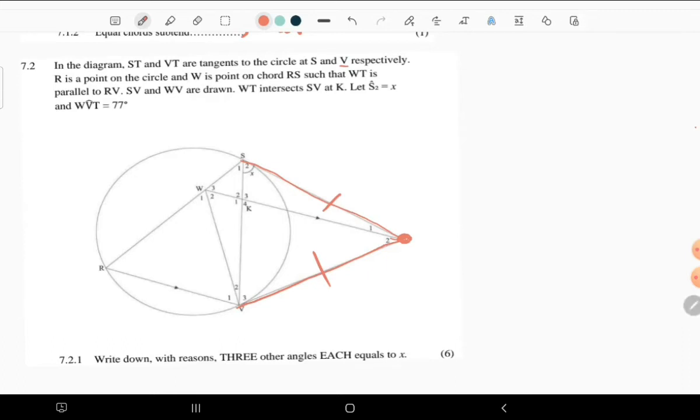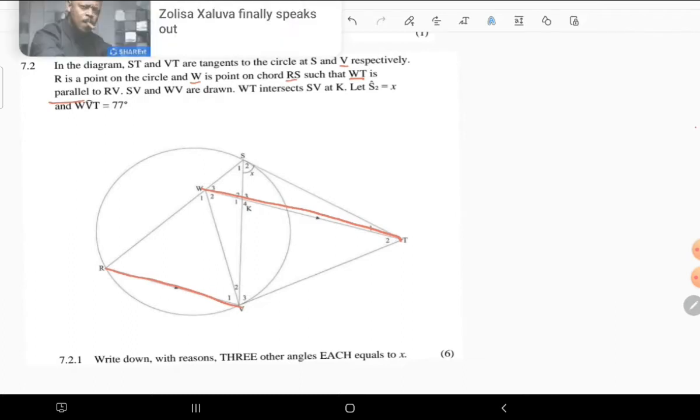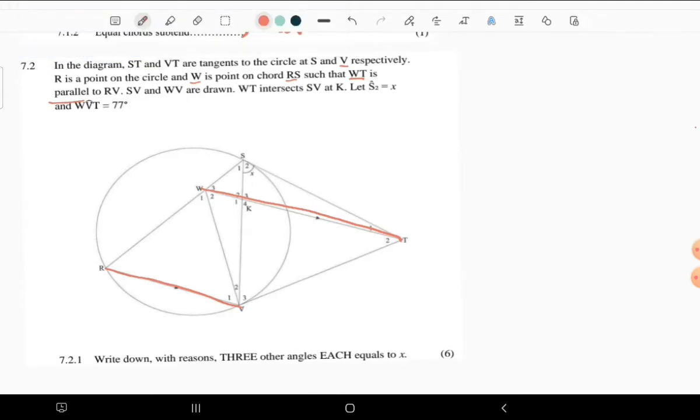Now, what are we having next? R is a point on the circle, and W is a point on the chord SR, such that WT is parallel to VR. So now we are having this line, which is said to be parallel to that line, which means once you have parallel lines, you'll be having alternate angles that are equal. You will be having corresponding angles that are equal. You can also be having co-interior angles that are supplementary.